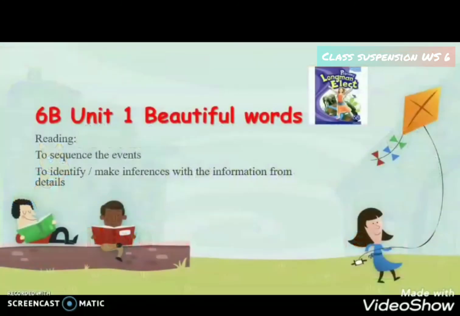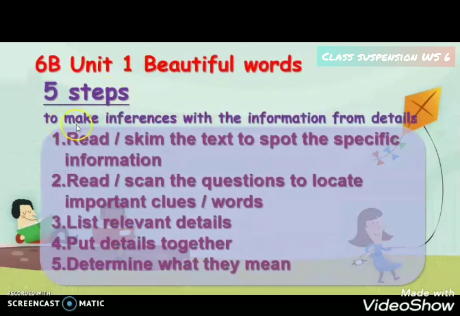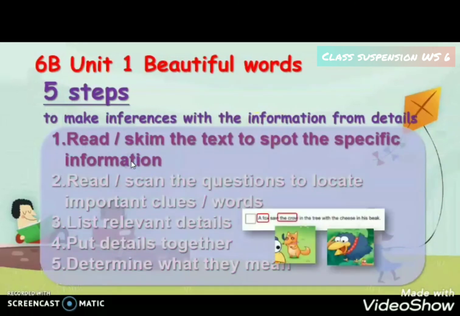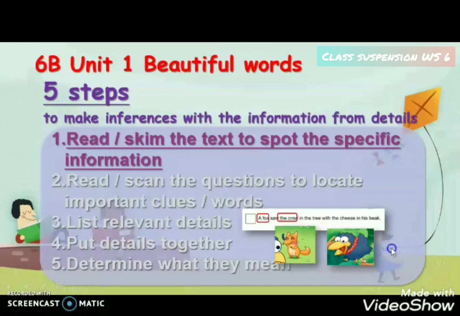Okay. Let's have a conclusion of what we have learned in this section. We have learned 5 steps to make the inferences of the text. Step 1. Read and skim the text to spot the specific information. For example, main characters, a crow and a fox. Number 2.